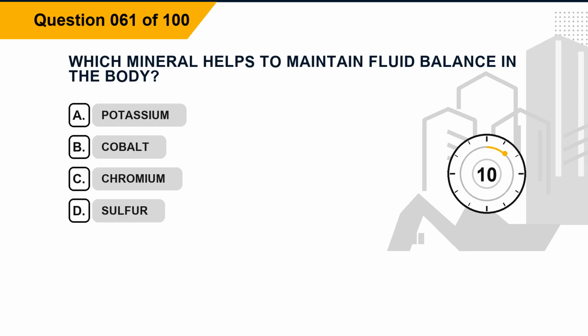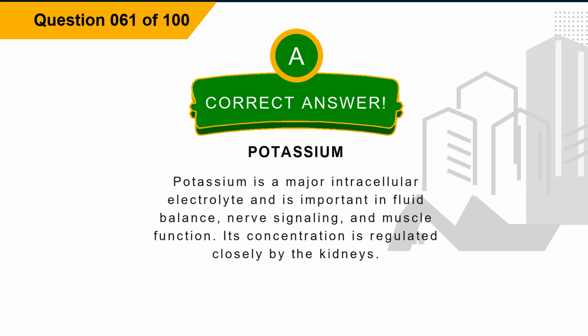Question 61. Which mineral helps to maintain fluid balance in the body? Option A, potassium. Option B, cobalt. Option C, chromium. Option D, sulfur. The correct answer is option A, potassium. Explanation. Potassium is a major intracellular electrolyte and is important in fluid balance, nerve signaling, and muscle function. Its concentration is regulated closely by the kidneys.